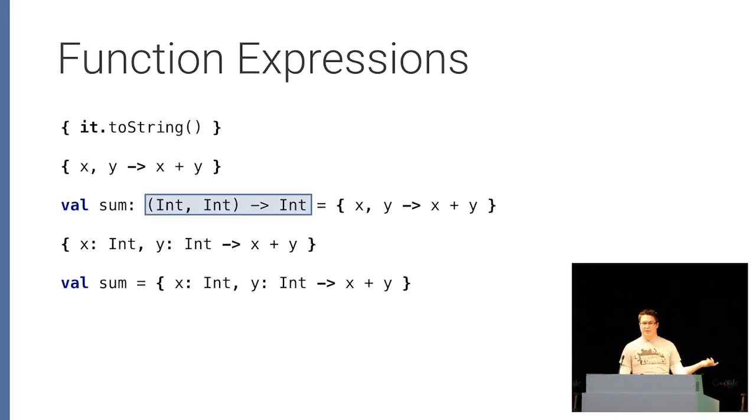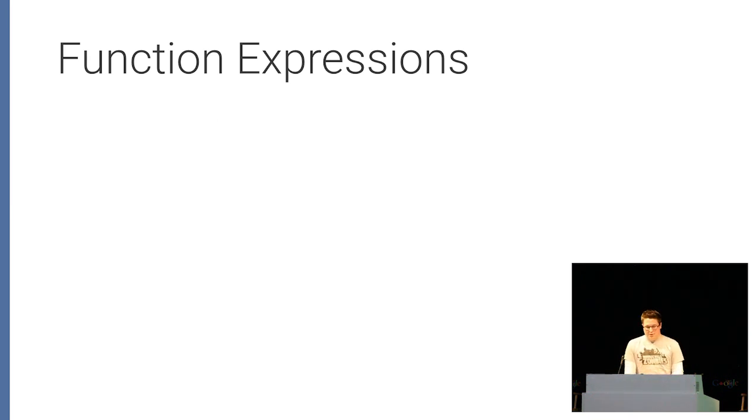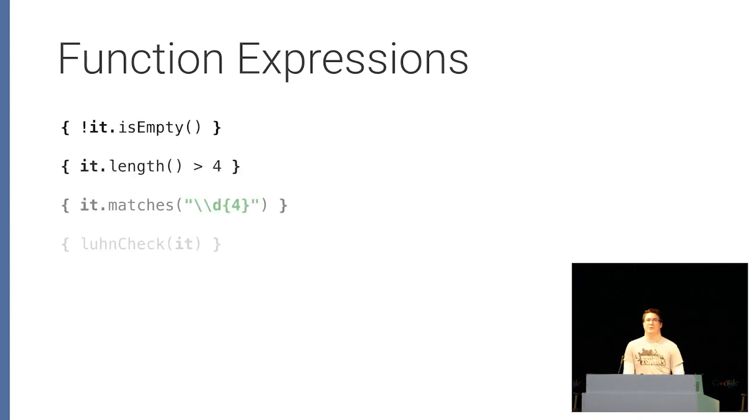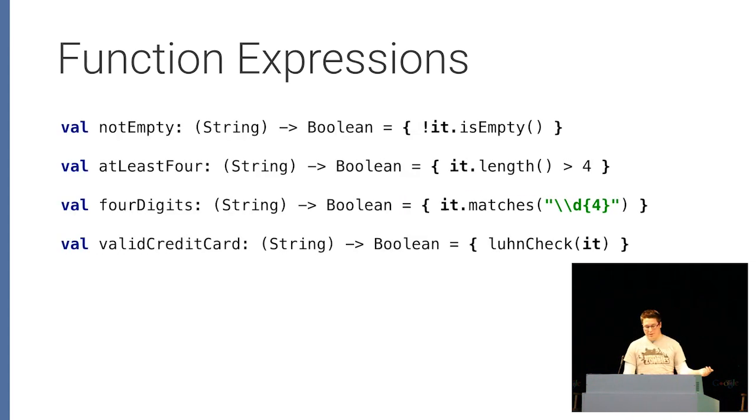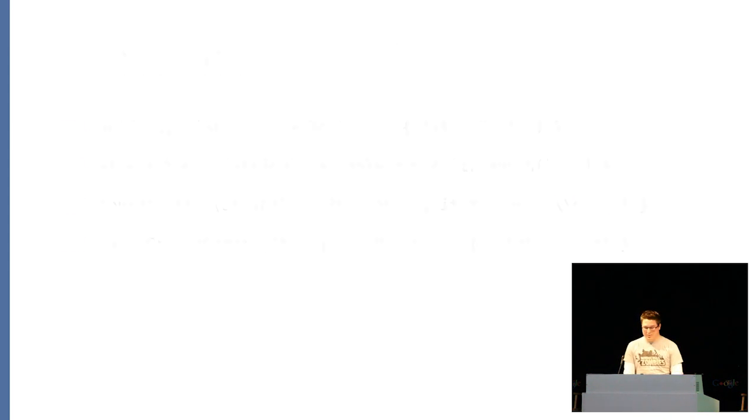But the one thing I want to point out is that this is how you represent a function expression in the type system. So the type of this sum field is a function itself. It's a function that takes two integers and returns an integer. So sum is a block of code that we can execute by giving it two integers, and it will give us back an integer. Just for another example of why these are useful, we could do text validation with these. We could create validators and then pass it to, say, an edit text, and it could do validation. And so we're actually going to come back to this sample, so I'm just flying through that one.